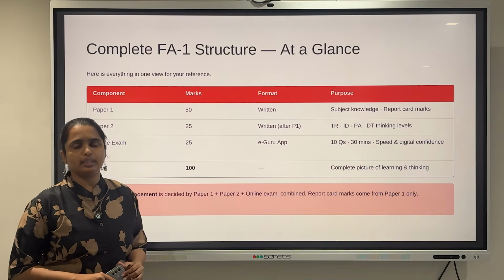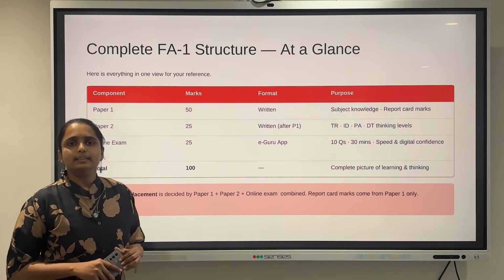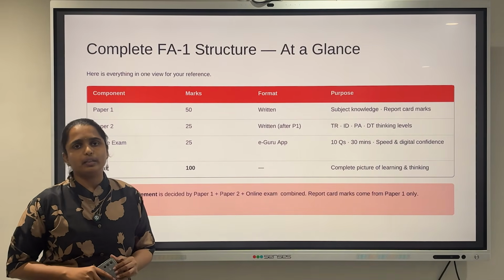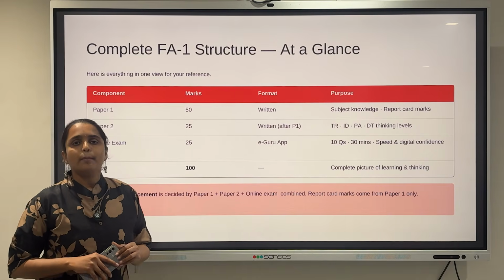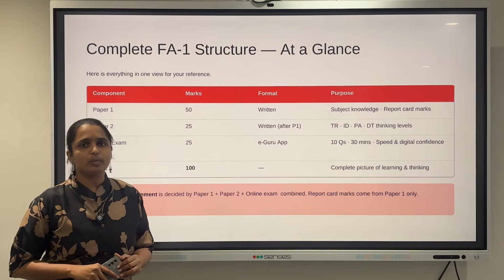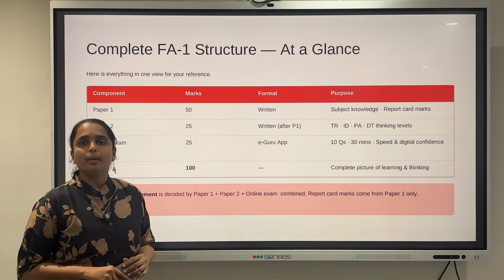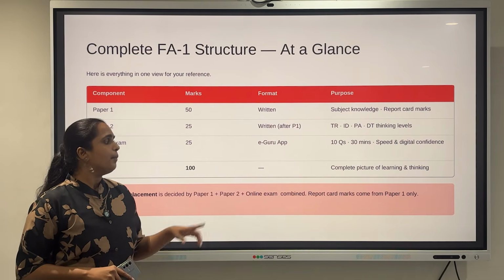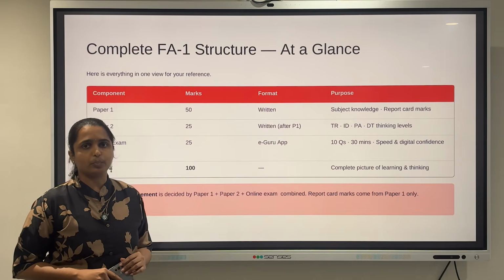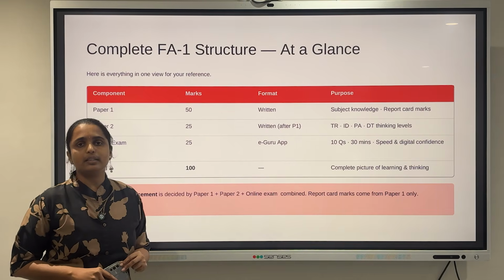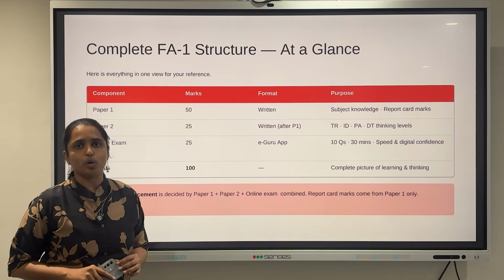Now let me explain the section allotment process. Section allotment will not only be done based on the report card marks, but will be based on the overall performance of the student in paper 1, paper 2 and the online examination. But an important note here is that paper 1 marks will be entered into the report card, while paper 2 marks will be sent directly to the parents in a different format.